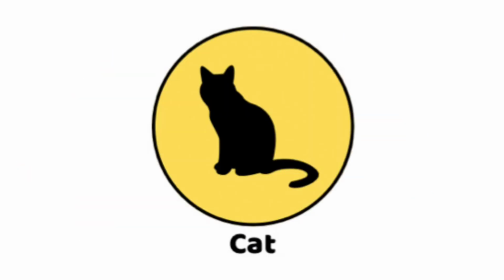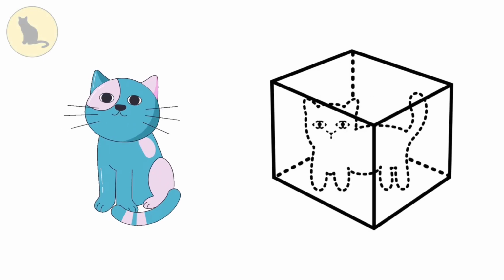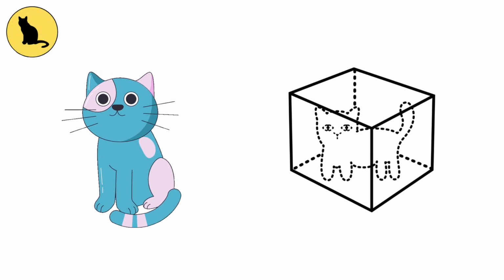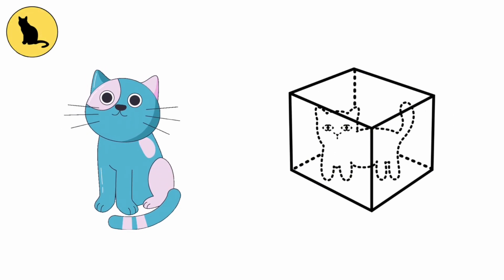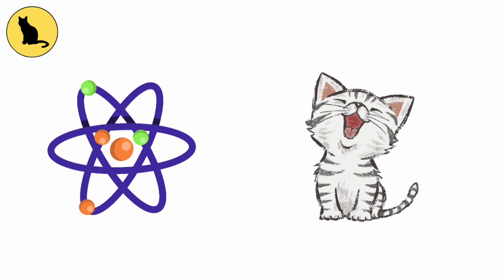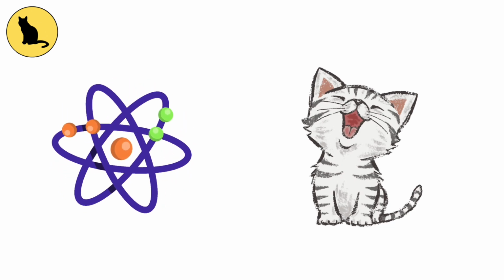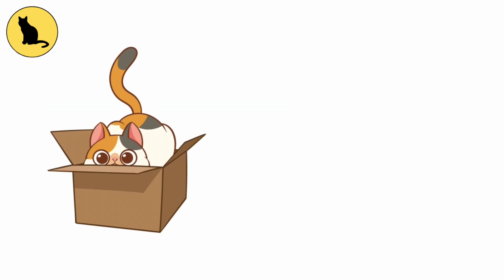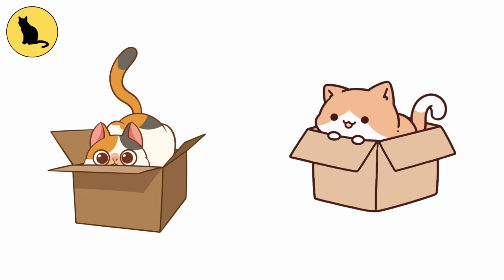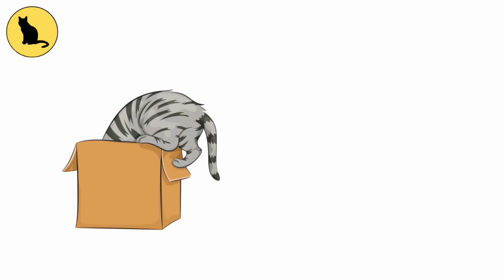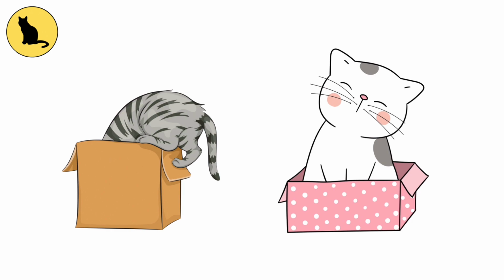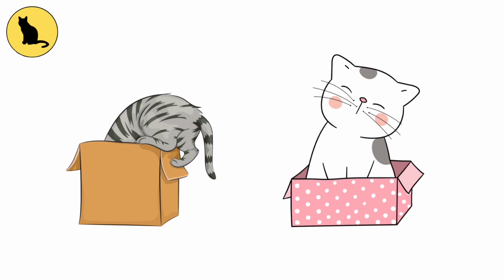The Schrödinger's cat paradox. The Schrödinger's cat paradox is a thought experiment in quantum mechanics. In this paradox, a cat inside a box can be both alive and dead depending on whether a radioactive atom decays or not. Until the box is opened, the cat's state cannot be determined, contradicting our classical understanding of physics. The paradox highlights the uncertainty in the micro-world and the importance of the observer effect.